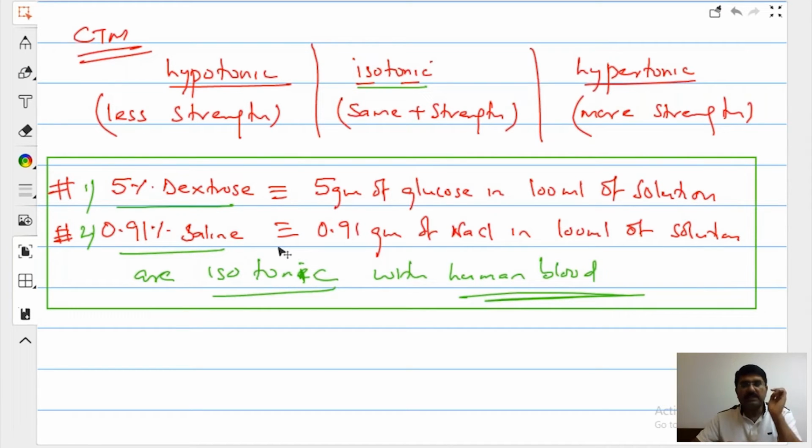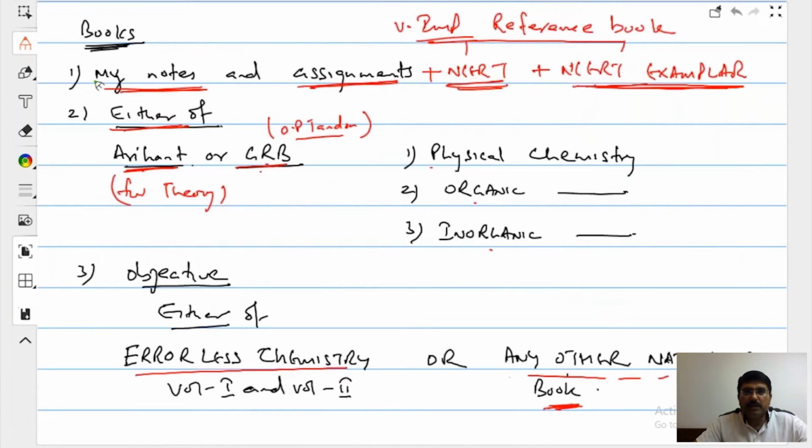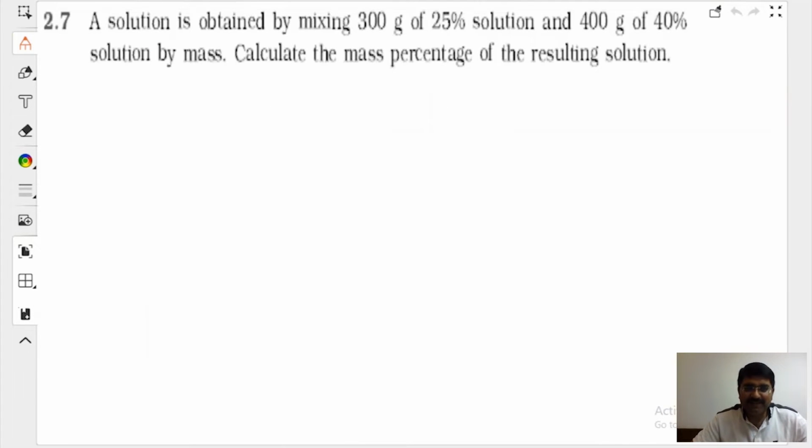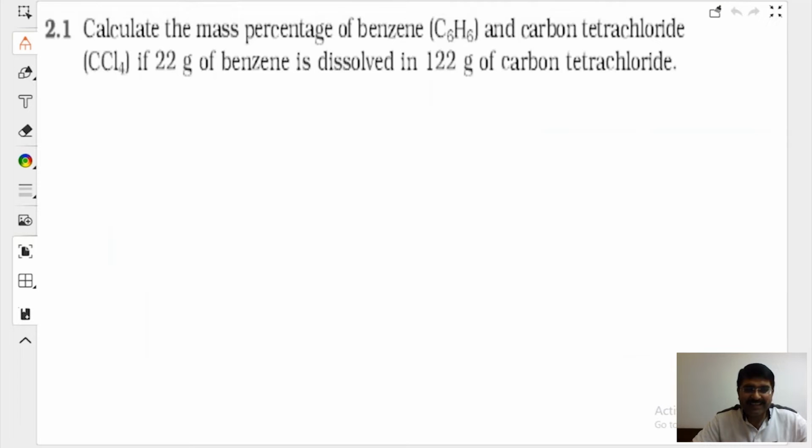This is not important, beta. This is very important from your chemistry point of view. Everything is important, so please copy everything which I am speaking. That is the reason I told you in the beginning: on the top of any course, everywhere you go, my notes will be coming. The topic has not even started yet.